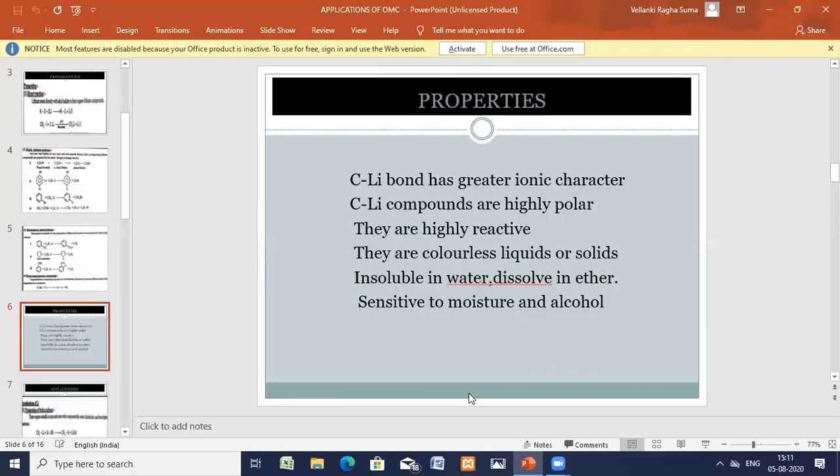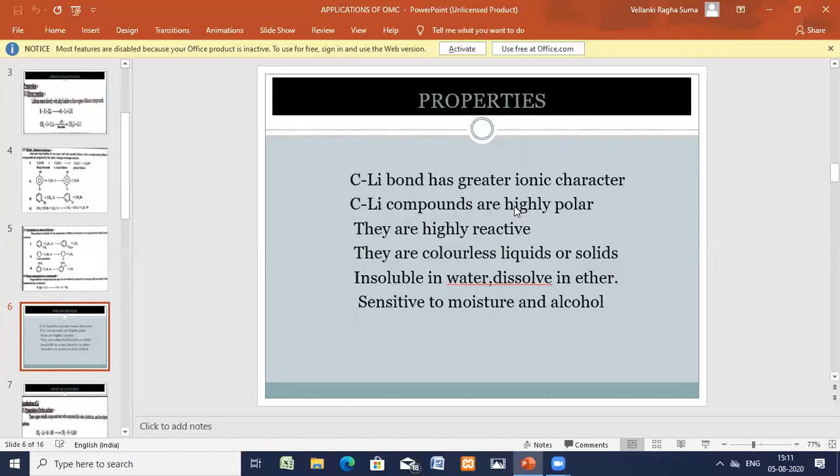Now let us go for the properties. Coming to the properties, the carbon lithium bond has greater ionic character. So it's a complete ionic bond. The second one, it is highly polar in nature.